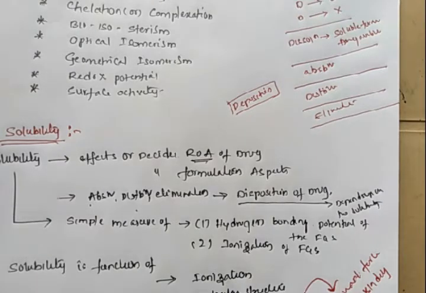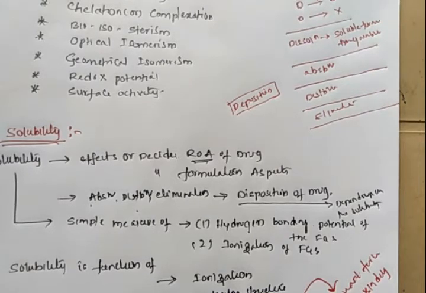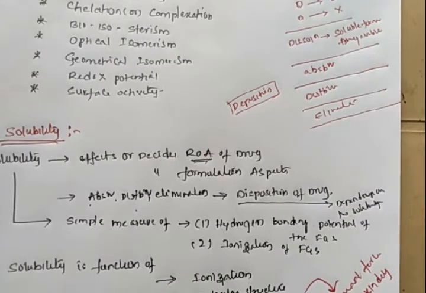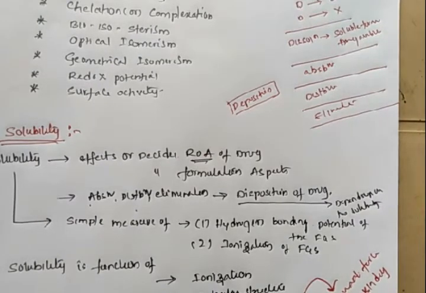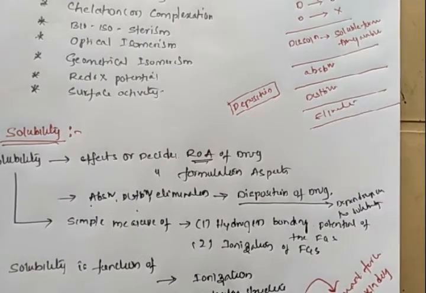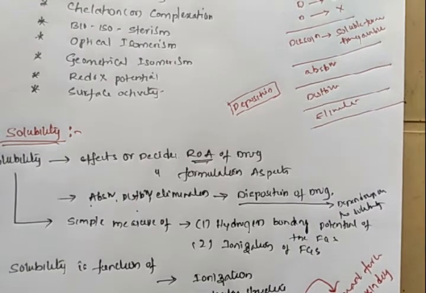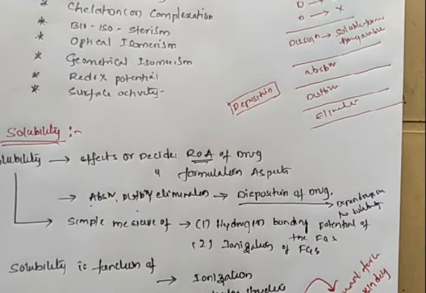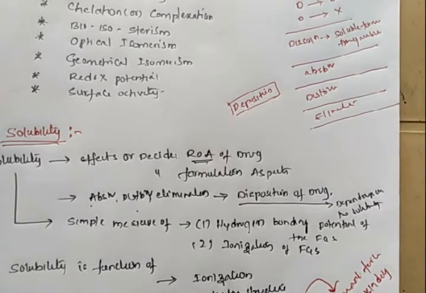Disposition is nothing but, after absorption, distribution and elimination, the drug being retained in our body by binding to various plasma proteins, or deposited in the tissues. Generally it is deposited in the tissues and various cell membranes, and whenever the drug concentration at the receptor decreases, the drug slowly releases from the tissues and reaches the receptor site.